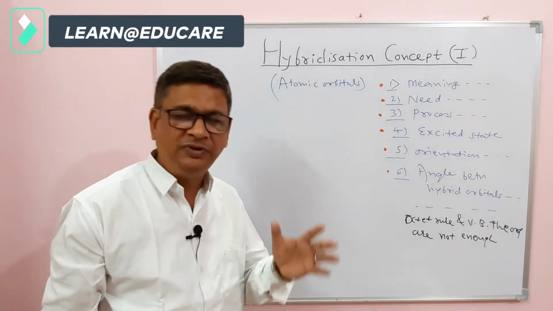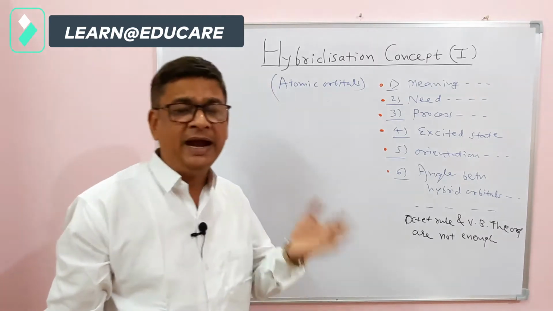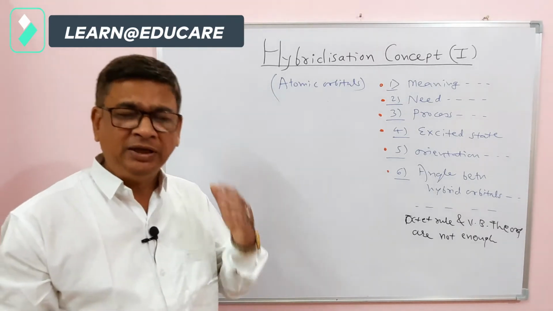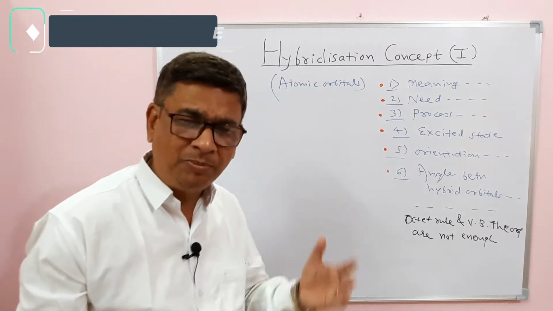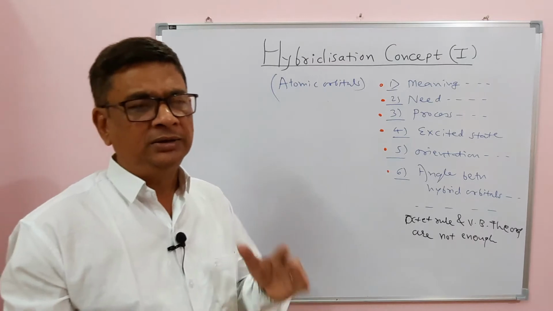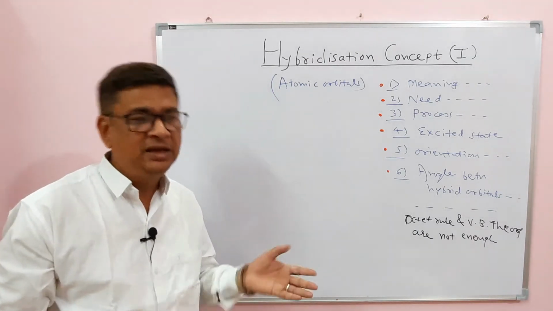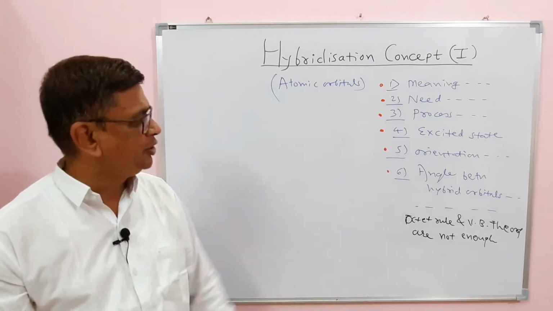The orbitals which take part in hybridization are called hybridizing orbitals, and the new set of equivalent orbitals obtained after the process are called hybrid orbitals. Unhybrid orbitals means pure orbitals, they were before hybridization. After hybridization, we get hybrid orbitals.